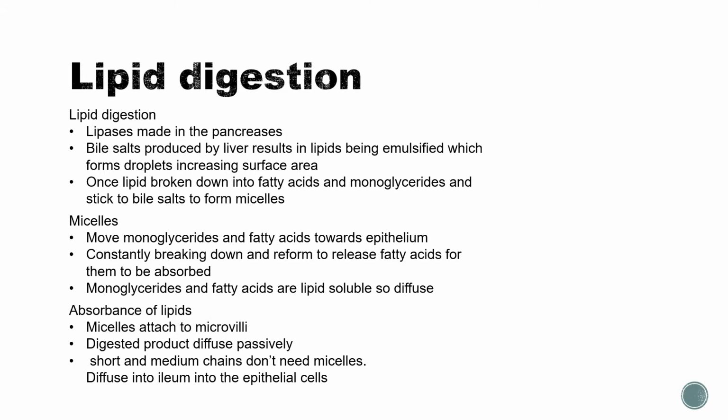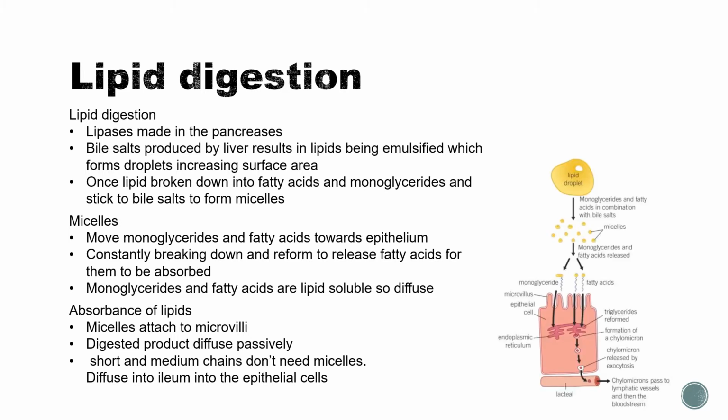And the absorption of lipids. Micelles attach to the microvilli, and the digested products diffuse passively. Short and medium chains don't need micelles because they're small enough to diffuse across by themselves. Then they diffuse from the ileum into the epithelial cells. And this is a little diagram showing what's occurring. If you want, you can pause the video here and look at the diagram, because that's basically what's been explained already.